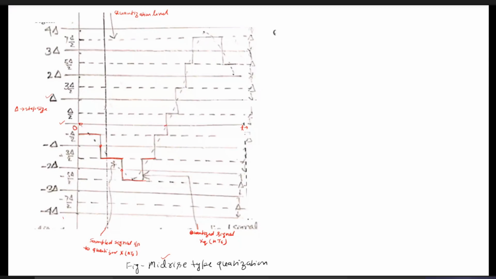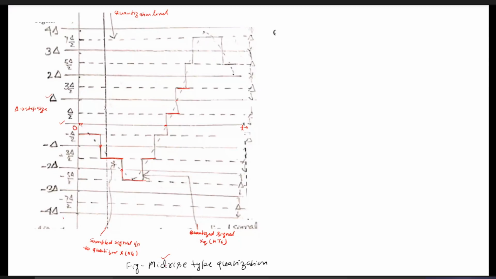Now, let us see some concept in the positive and negative directions. That is, once the input is in between 0 to delta, then the whole sample value is approximated to delta by 2. Similarly, from delta to 2 delta, the quantization level becomes 3 delta by 2. So this actually satisfies the basic definition of the mid-rise type of quantizer. So this is the mid-rise type of quantizer.